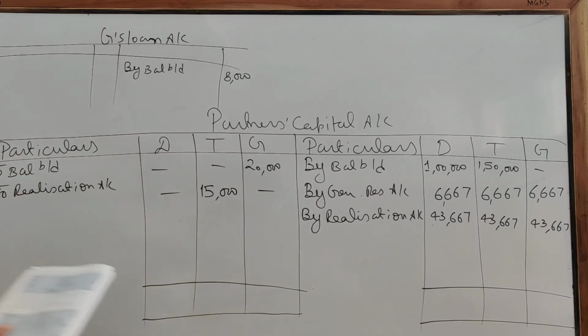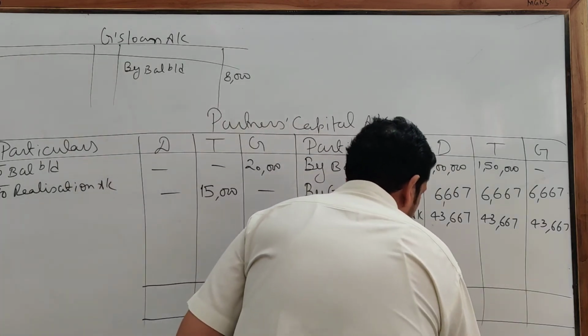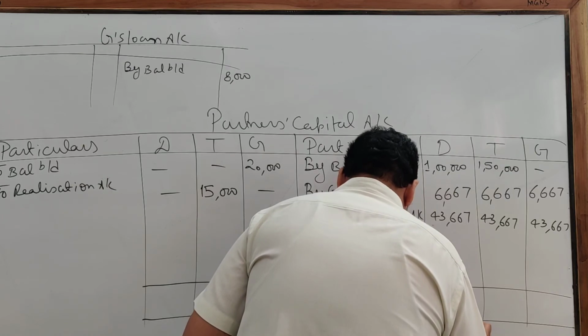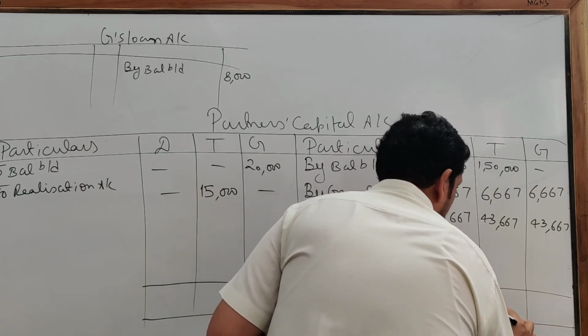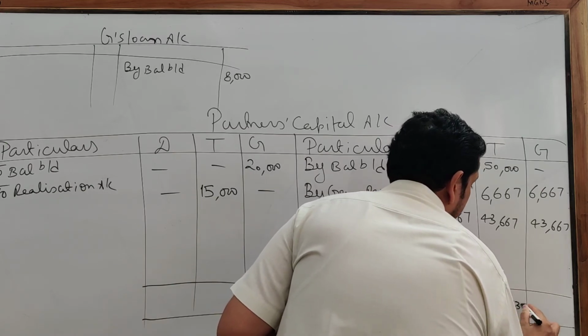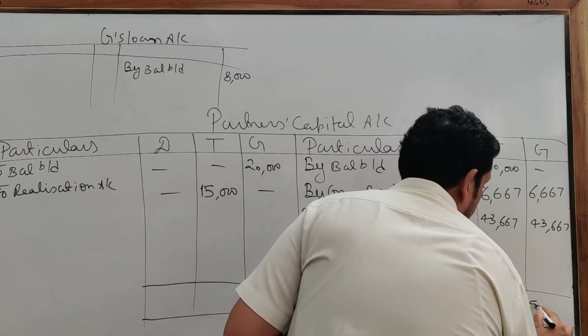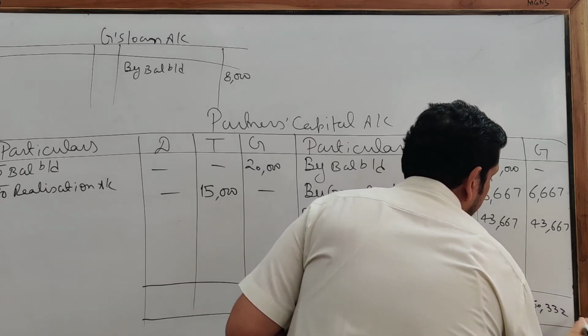Okay. Now we are going to make a total. So that is 1,50,000, 334, 2,334 and 50,332.